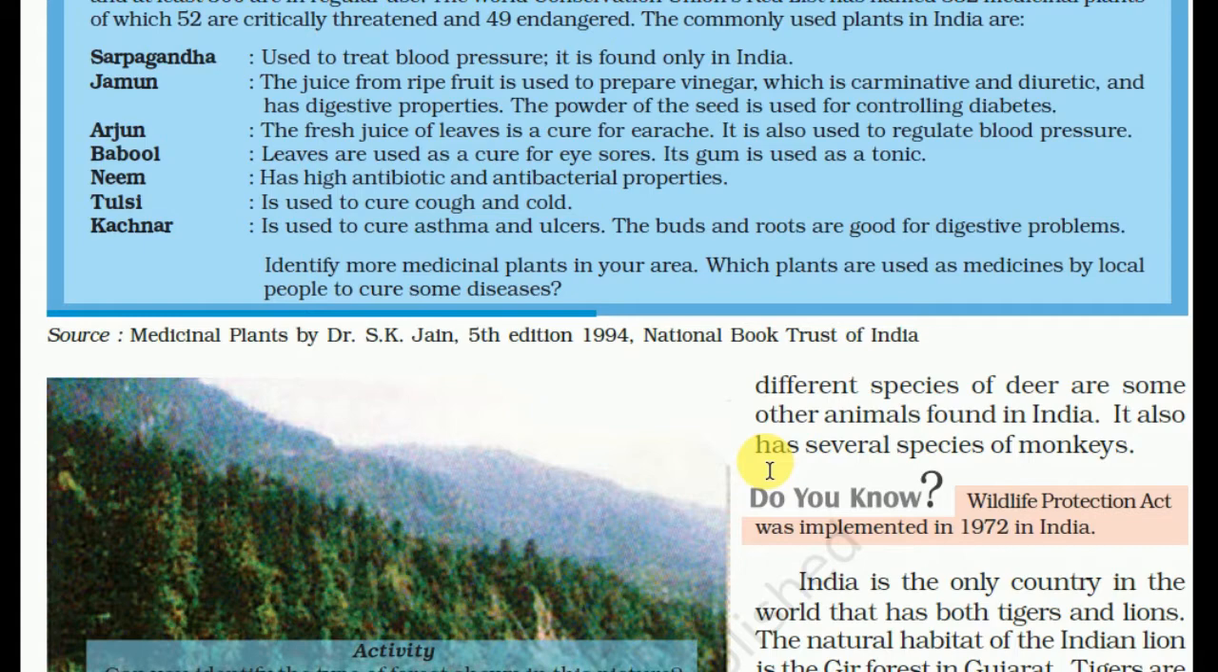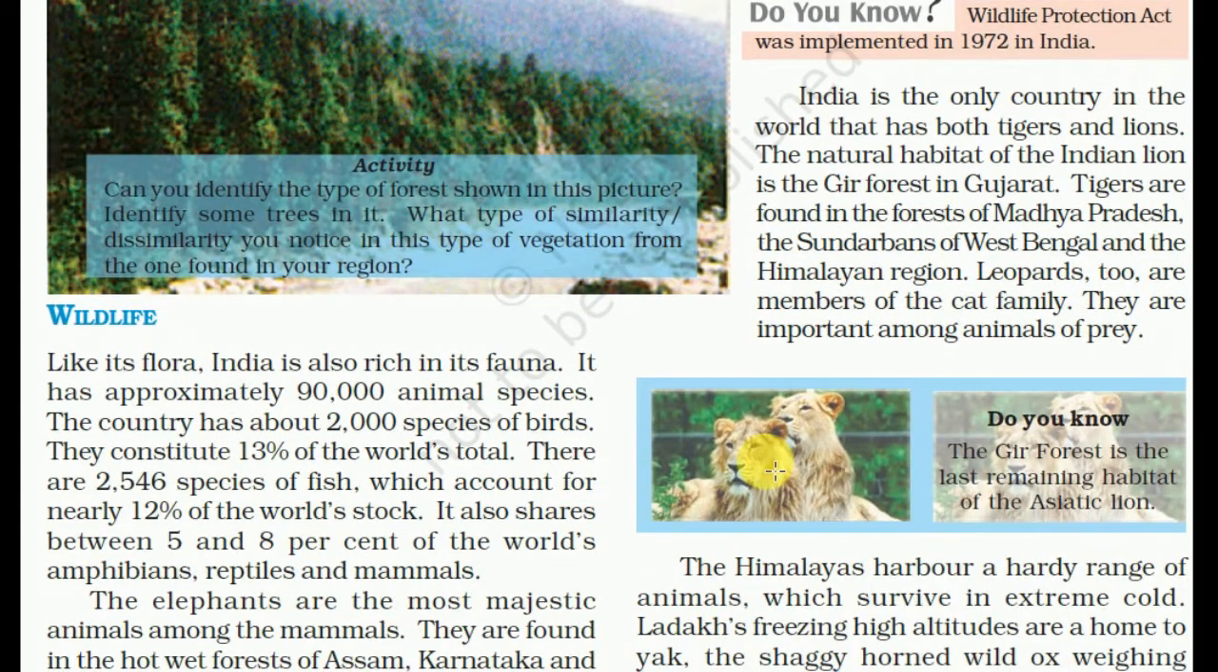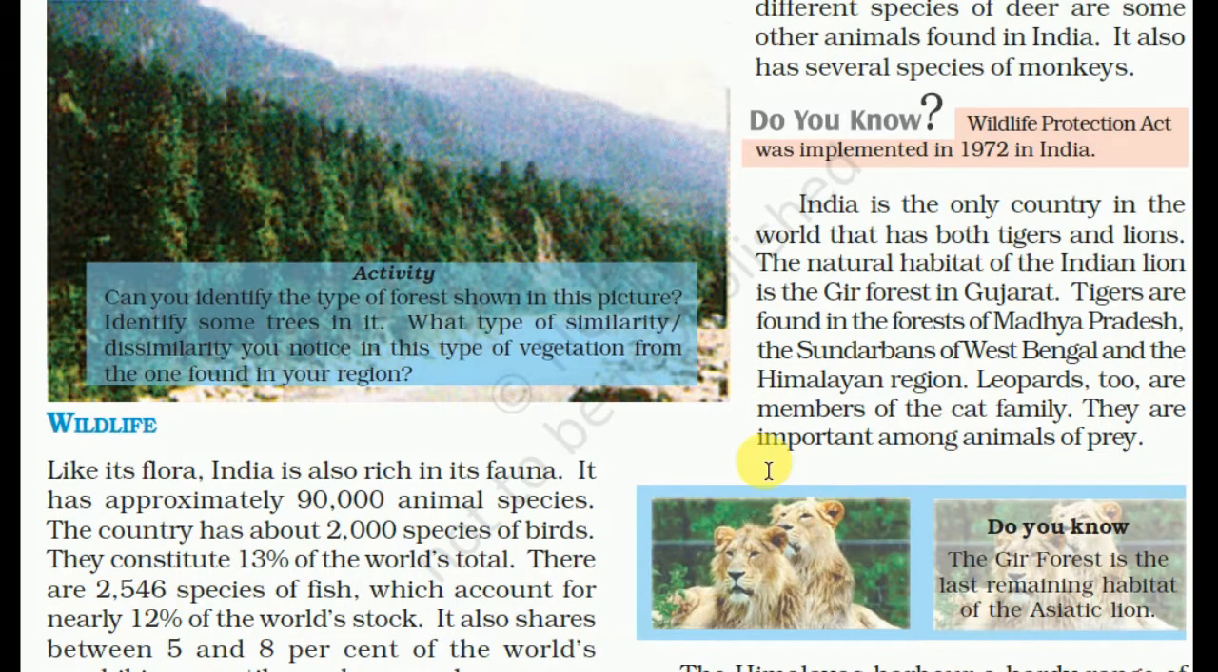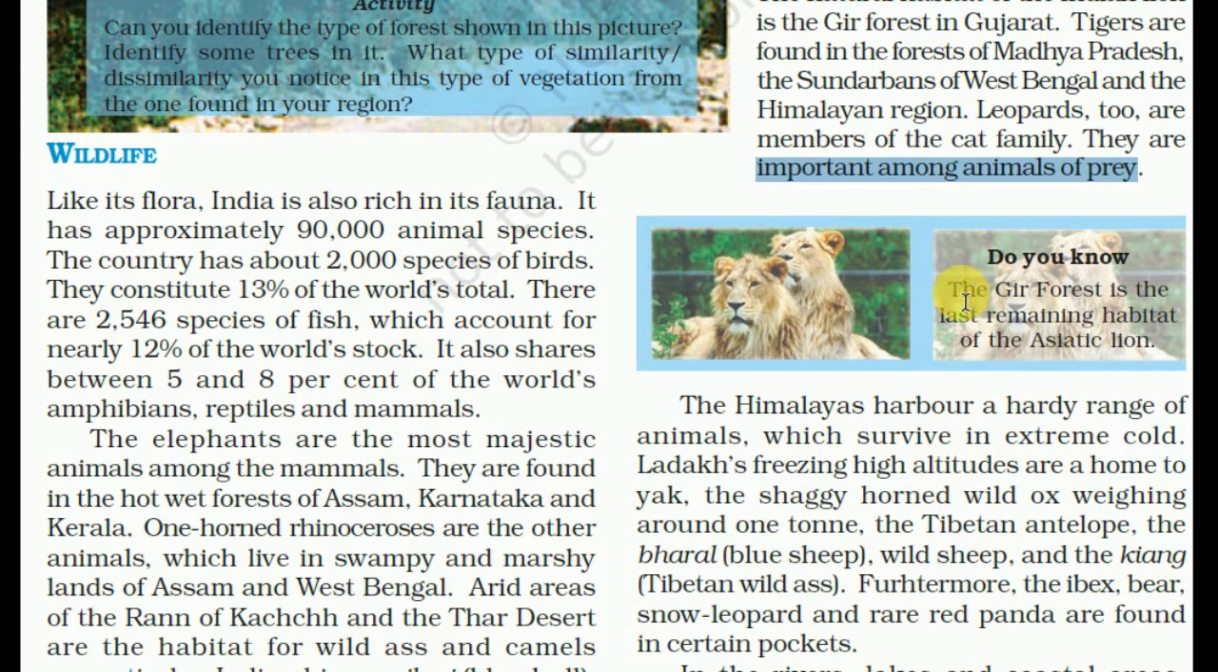It also has several species of monkey. India is the only country in the world that has both tigers and lions. The natural habitat of the Indian lion is the Gir forest in Gujarat. Tigers are found in the forests of Madhya Pradesh, the Sundarbans of West Bengal and the Himalayan region. Leopards too are members of the cat family. They are important among the animals of prey. The Gir forest is the last remaining habitat of the Asiatic lion.